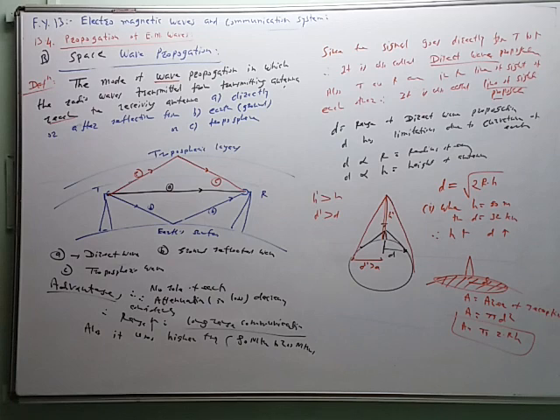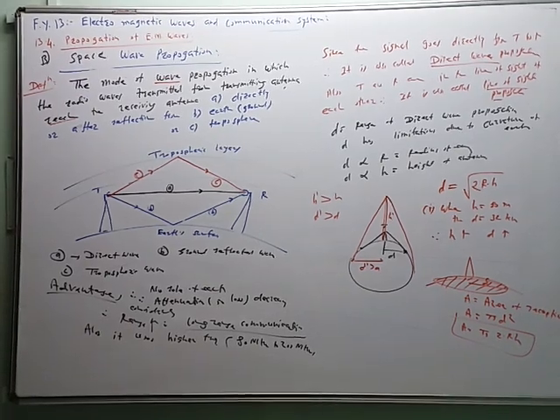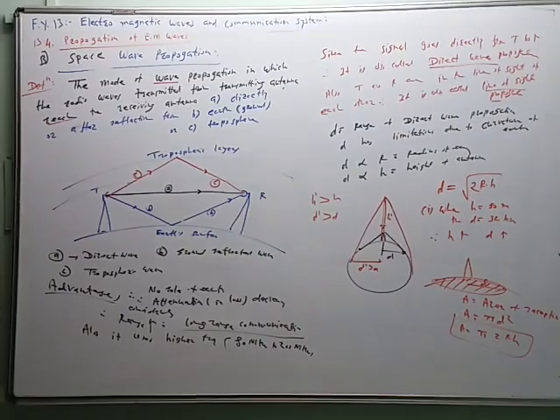So now only the third type is remaining, that is sky wave propagation. We will see that sky wave propagation next time. It uses the ionosphere. In the first two types there is no use of the ionosphere. In the third type we are using the ionospheric layer. Okay, we will stop here.